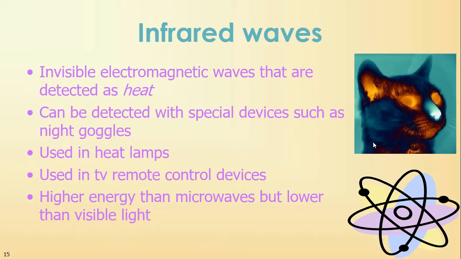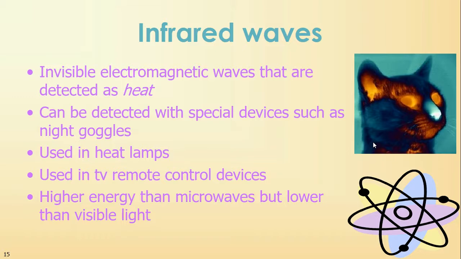Okay. Next, we have infrared. This is invisible electromagnetic waves that are detected as heat. You can't see it, but you can feel it. Okay, these infrared waves are detected as heat. They can be detected using night goggles because you're just seeing the differential in heat. They're used in your heat lamps. They're used in TV remote control devices.